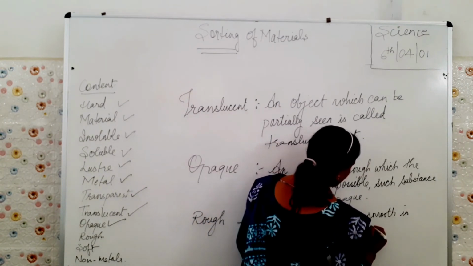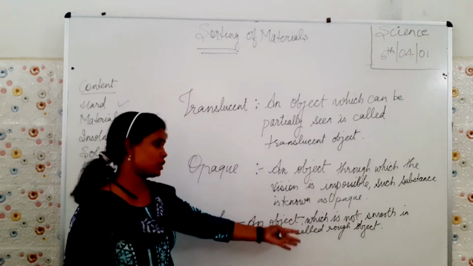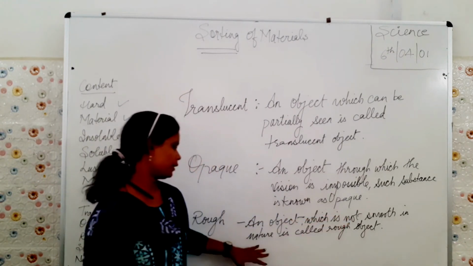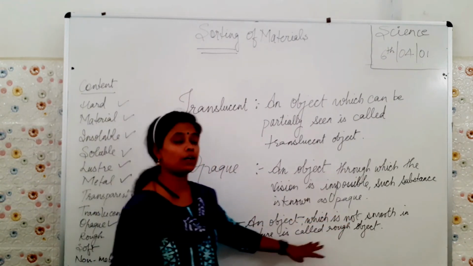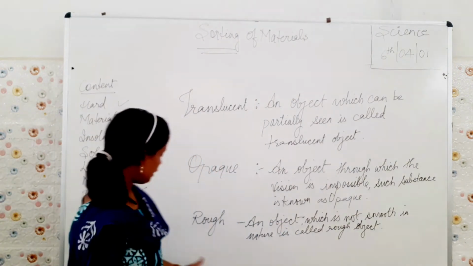Fine. An object which is not smooth in nature is called a rough object. Next, what do we have?